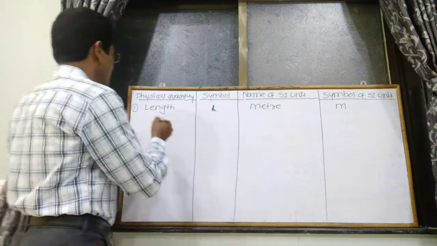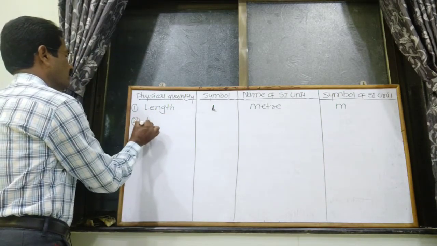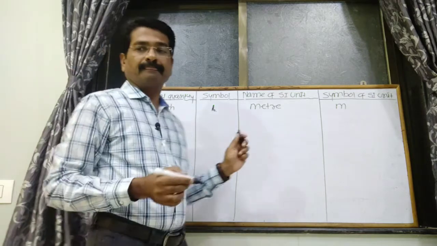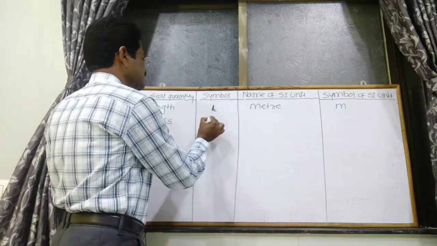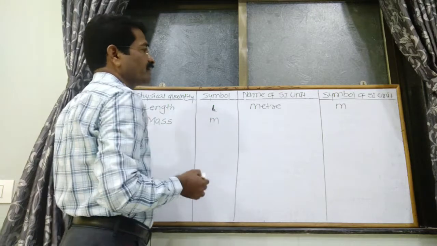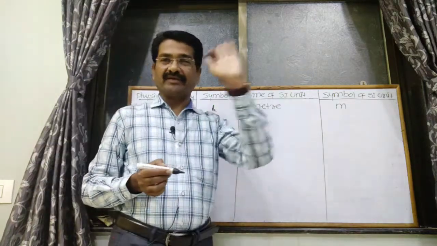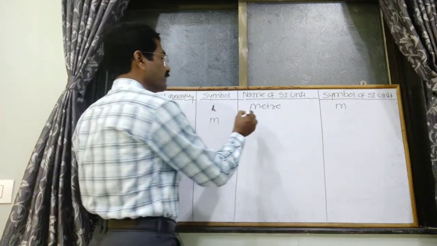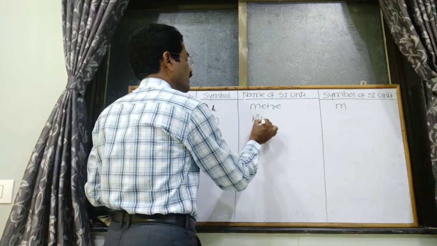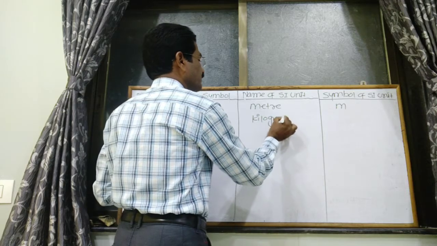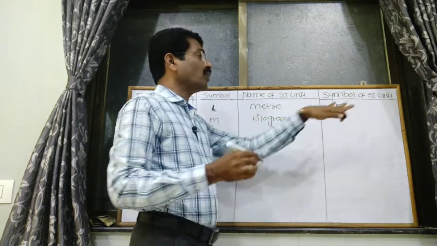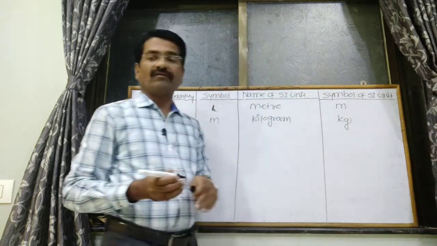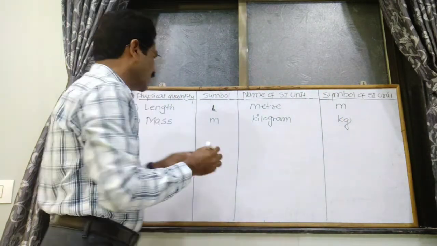Second one is the mass. The symbol of mass is small m, and the name of SI unit of mass is the kilogram. Mass is measured in kilogram in SI unit, and the symbol of kilogram is kg.